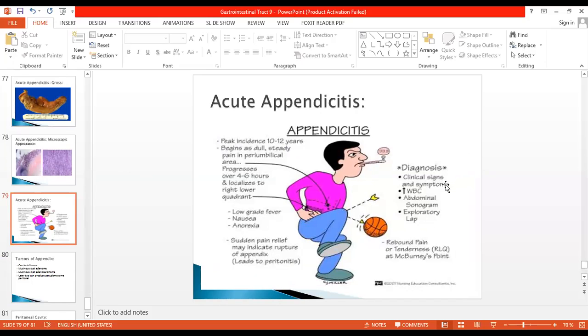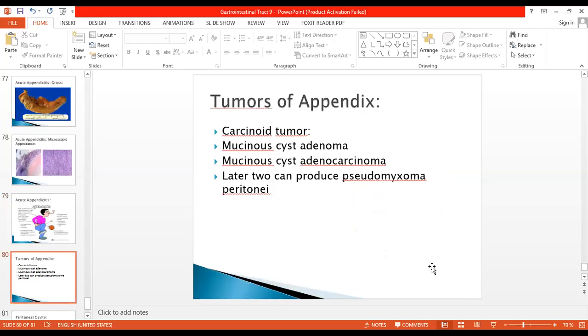Diagnosis is done by clinical signs and symptoms, by increased WBC count, and by abdominal ultrasonography. Exploratory laparotomy is done to remove the appendix so that it does not rupture. Rebound tenderness can be seen at McBurney's point when you do the physical examination. Okay, this is just a slide to amuse you.